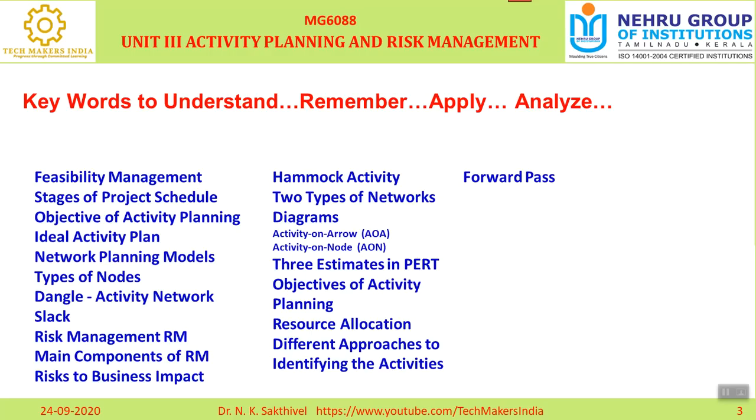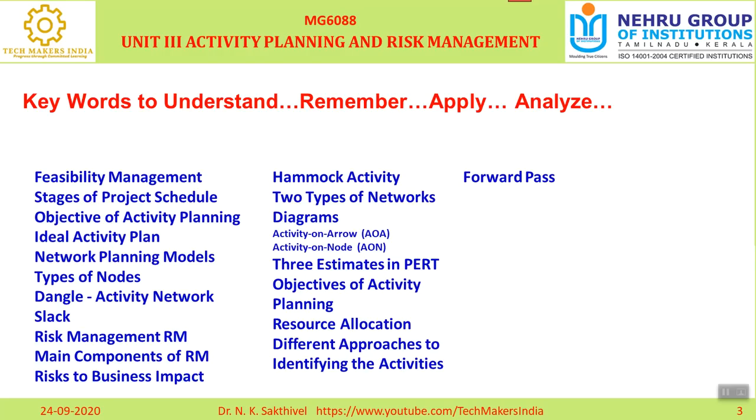Understand me? For understanding purpose, I would like to give you a different definition, but you may not find it in your book. That definition is, a forward pass is nothing but calculating the earliest expected time.